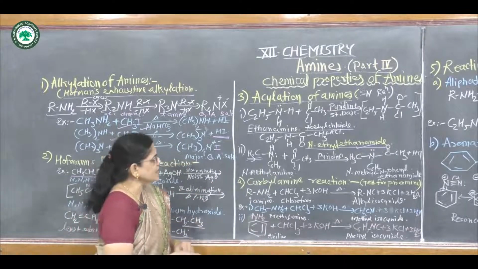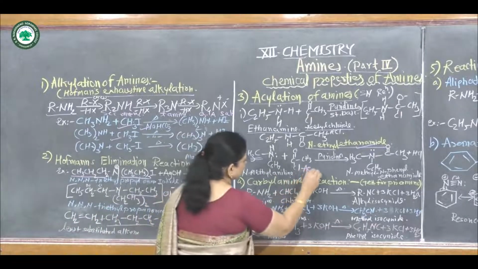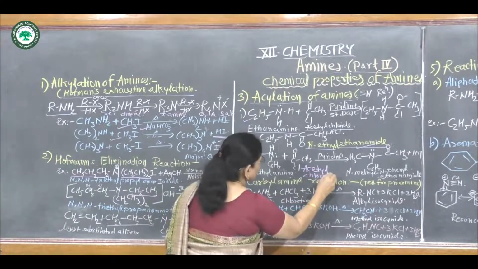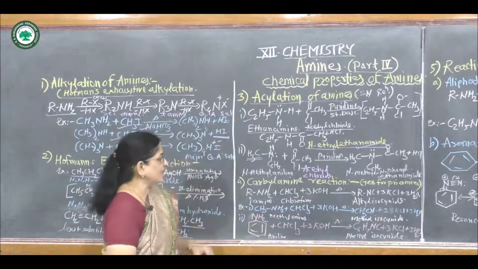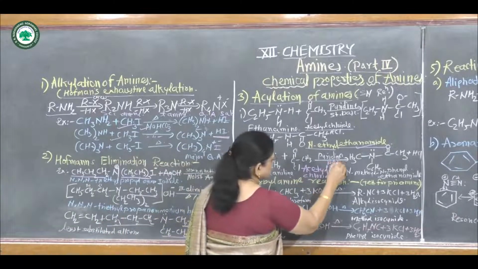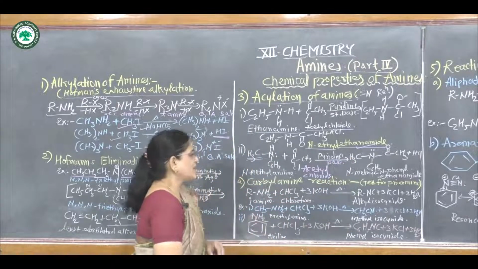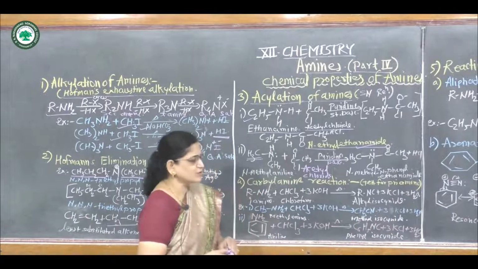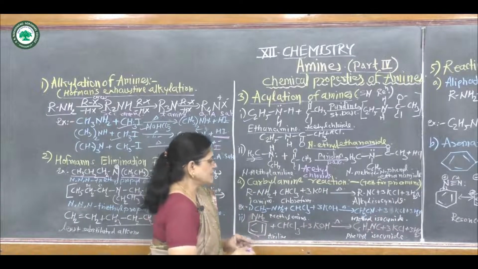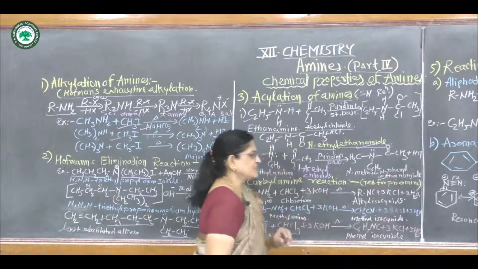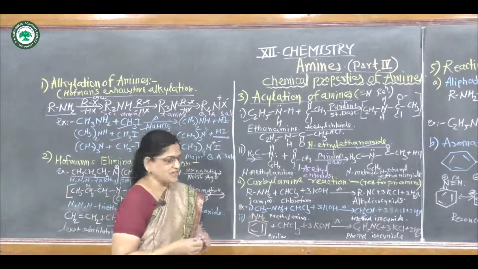Again this N-methyl aniline reacts with acetyl chloride, again in the presence of a base, pyridine, and it gives the product N-methyl N-phenyl ethanamide. It also gives an amide, and the name of this amide is N-methyl N-phenyl ethanamide plus HCl.